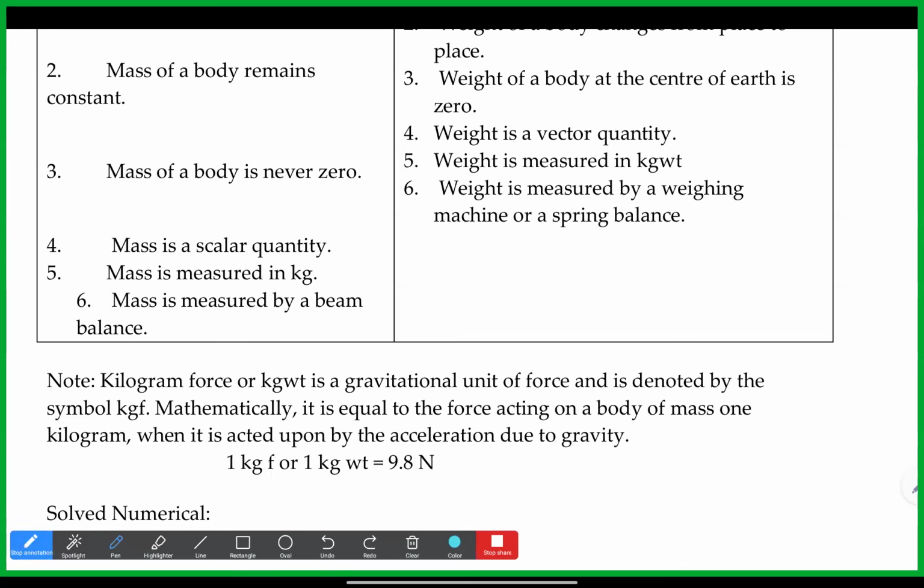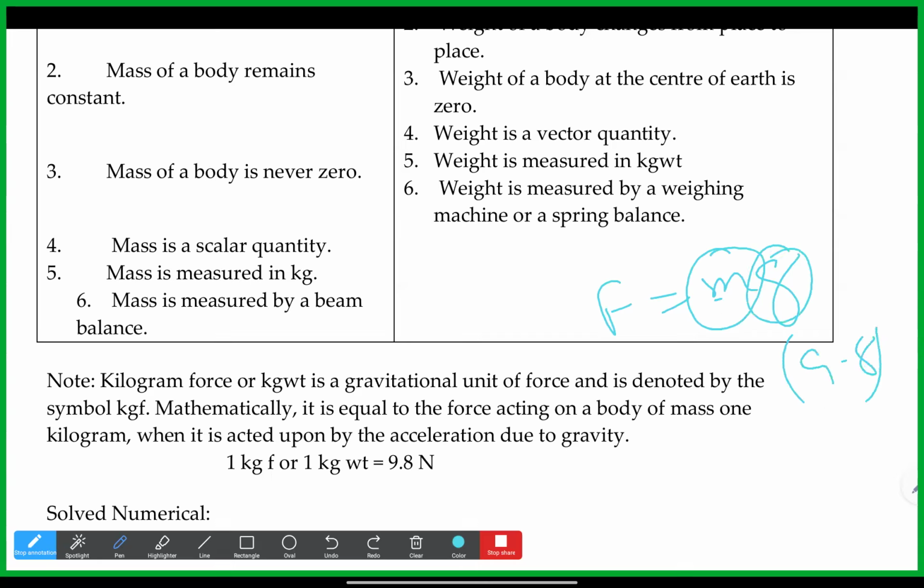Here g is 9.8 and m is 1 kg, so we get the answer as 9.8 newton. 9.8 newton is taken as 1 kgf. Simply, if the mass is 1 kg, whatever the force acting on the body due to the acceleration due to gravity is considered as 1 kgf.